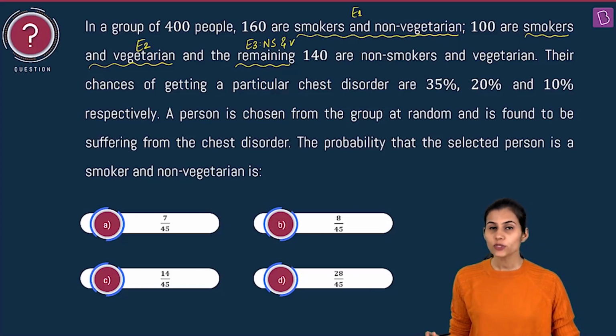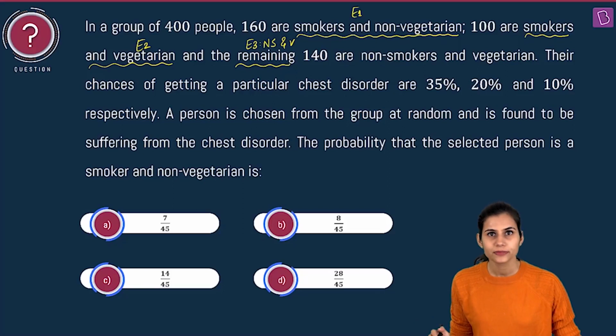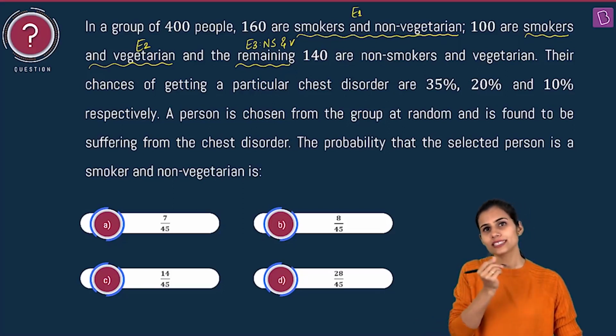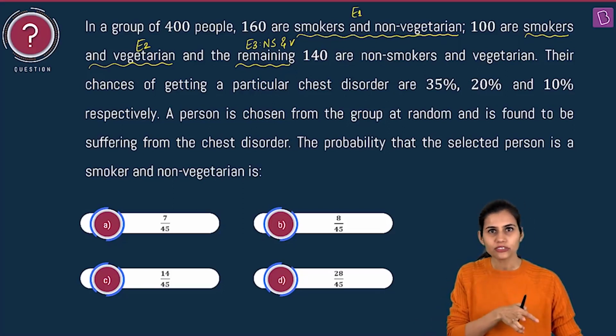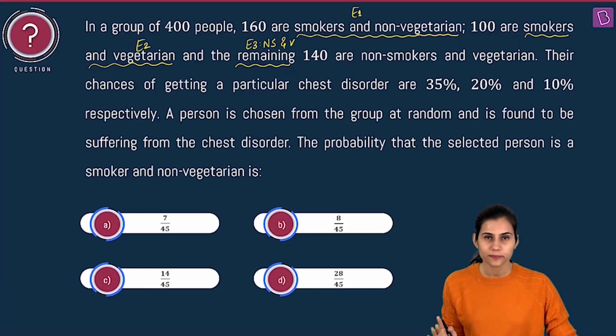So we have three events which you can clearly make out are mutually exclusive and mutually exhaustive, because when you add them up, you are getting 400. Yes, and if something belongs in E1, it doesn't belong in E2 or E3. If something belongs in E2, it doesn't belong in E1 and E3. If something belongs in E3, it doesn't belong in E1 and E2. Basically, their intersection is phi.